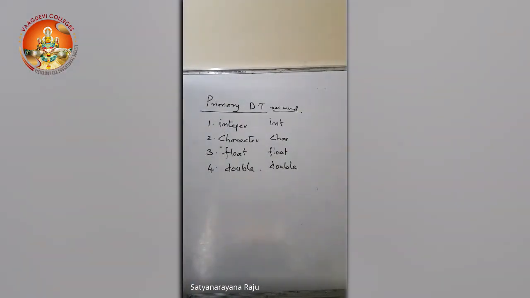Coming to float and double, by using float and double, real numbers will be represented. Now you may get one question: why are 2 data types available for representation of the same kind of information? There are some differences that we will see. For the time being, remember, float and double are used to represent real numbers. What is a real number? One which consists of an integer part and a decimal part.